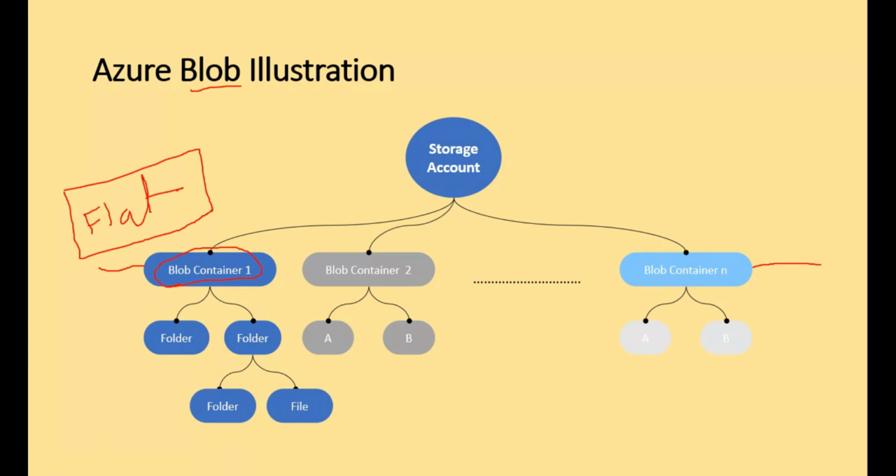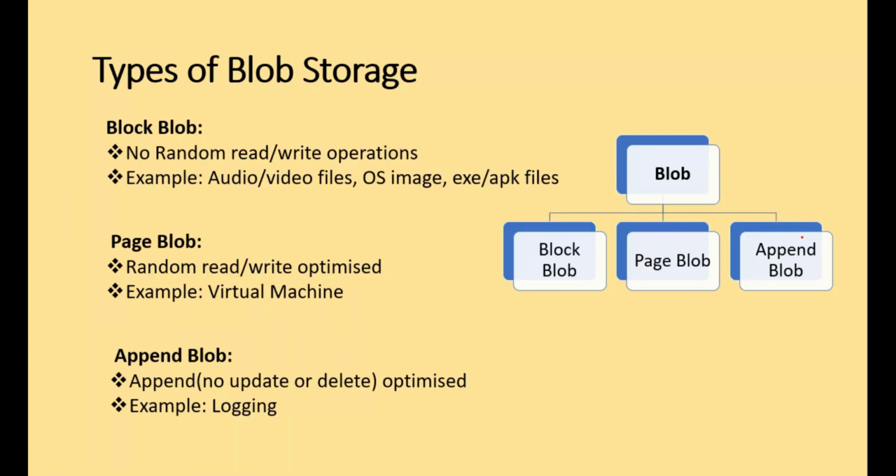Let's see what are the different types of blob storage. So again, blob storage has different types, three major types, which we call block blob, page blob, and append blob. Three types. Let us see one by one.